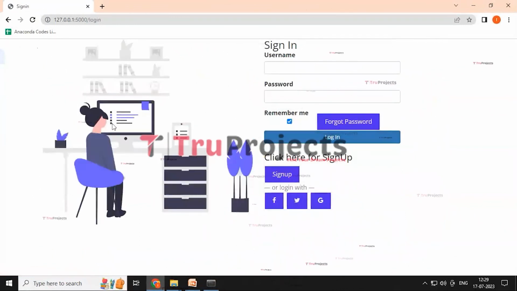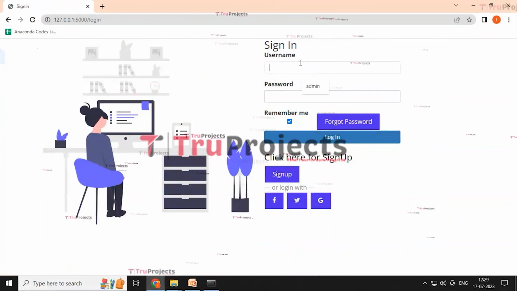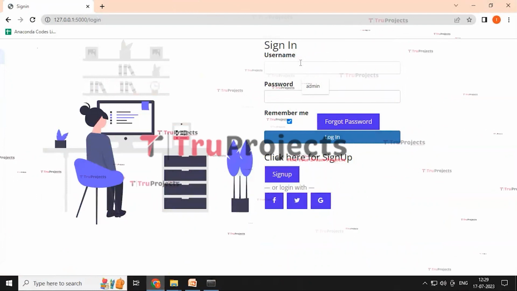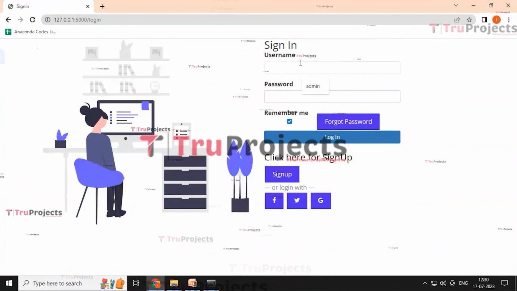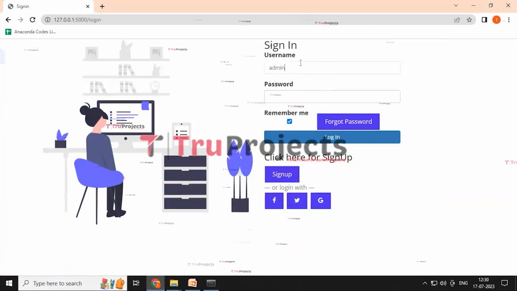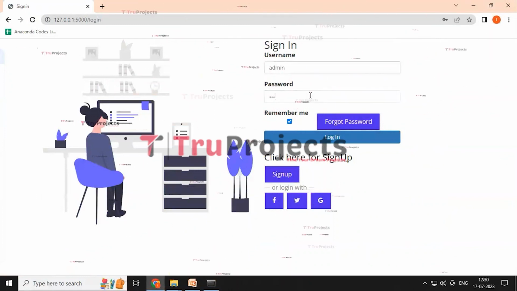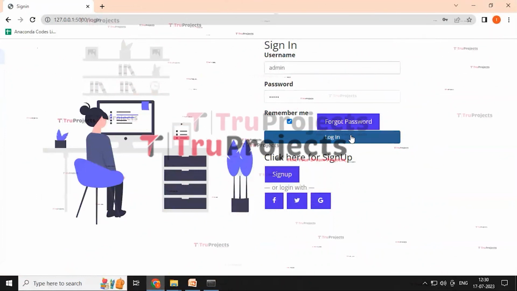Here it redirected to the login page, and here we need to enter the username and password. The username is admin and the password too, and click on the login button.